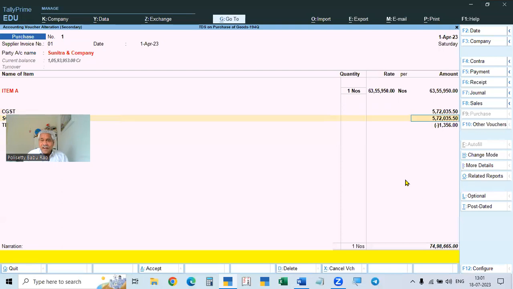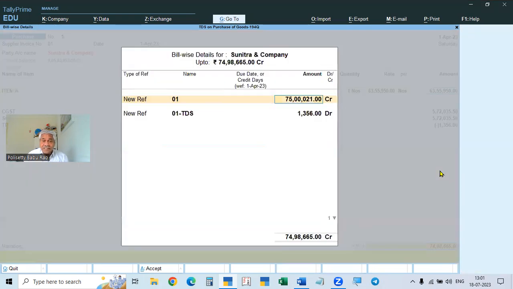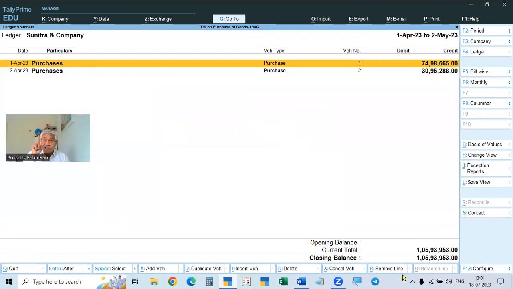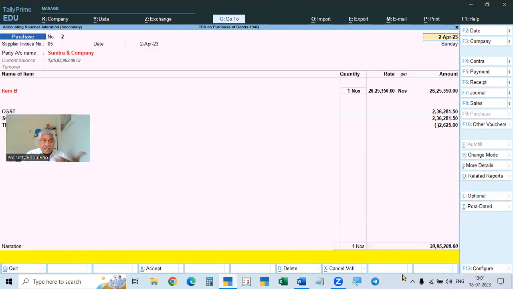So it is okay, and then we calculated on the excess amount of 13,55,950 rupees. We calculated the TDS, so we deducted the TDS. Whenever you are making alterations, it will show: tax details are modified, select accept. Otherwise, if you select something else, it will show in the uncertain transactions in the report.